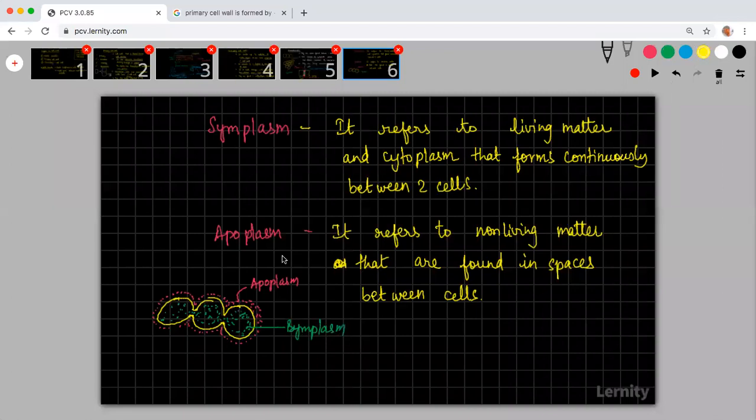So now let us say that there is one more group of cells, like this. Okay. Let us say these two are connected in between, these two are connected in between. Again, what will you see? You will see some kind of plasmodesmata connection happening here, like this. And again, this will be filled with water. In between these things, the living cells will be going on.